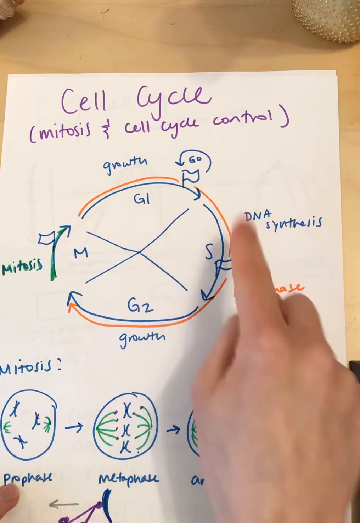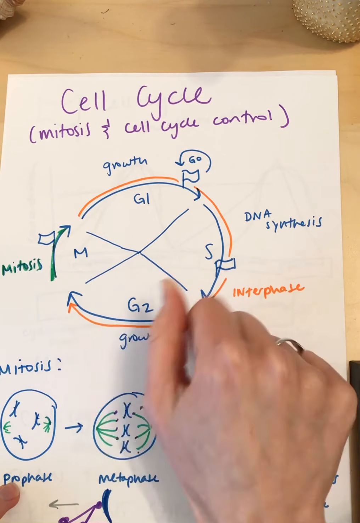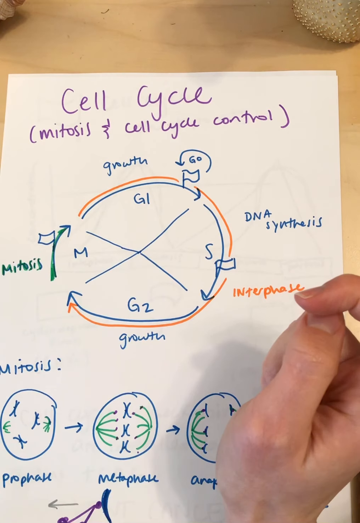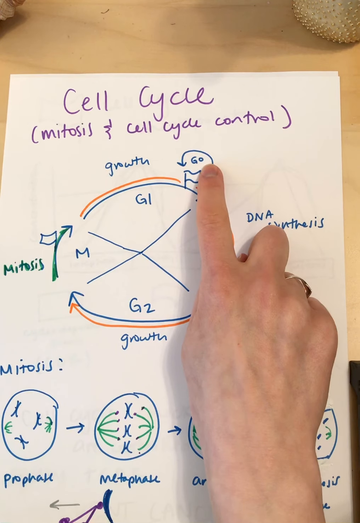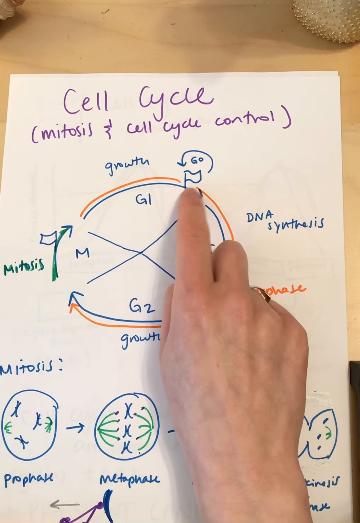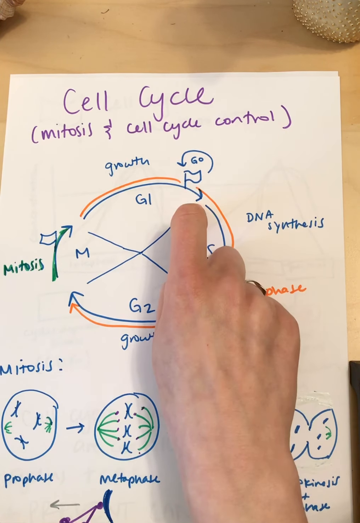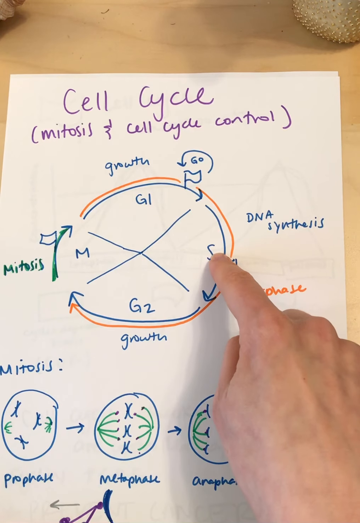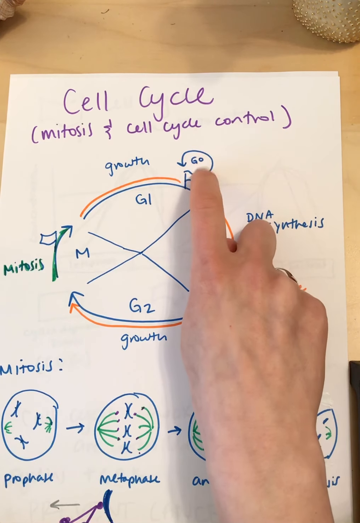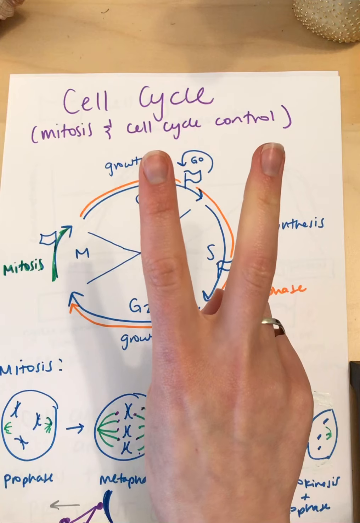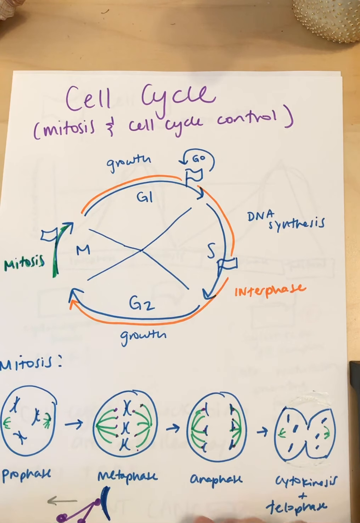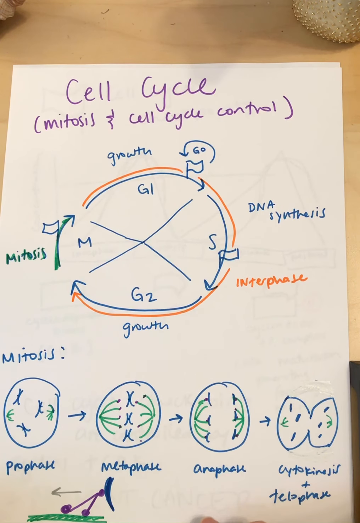You'll also notice these little flags. That's a reminder that there's checkpoints in the cell cycle, and we're going to talk about that in a second. And G0, remember, is if the checkpoint at the end of G1 decides that the cell isn't ready to go to S phase, then the cell gets stuck in what we call G0, like nerve cells that aren't going to divide are in G0 phase.